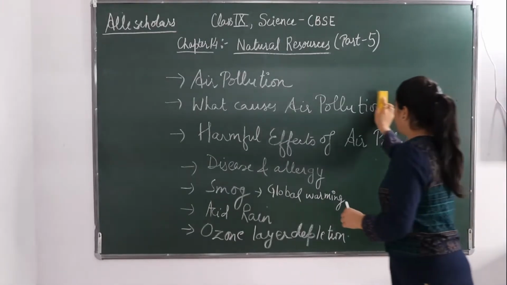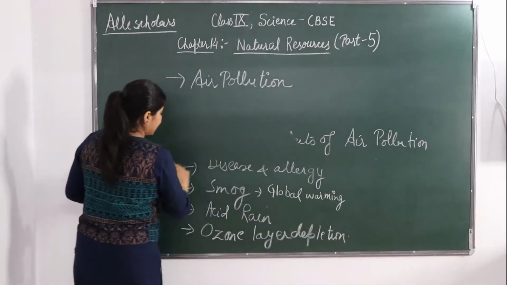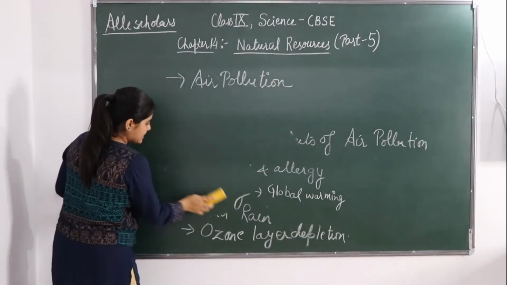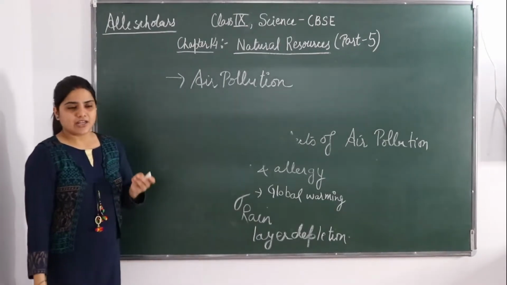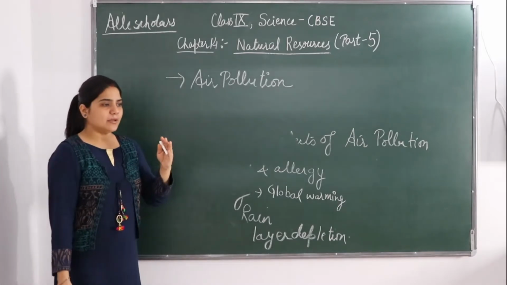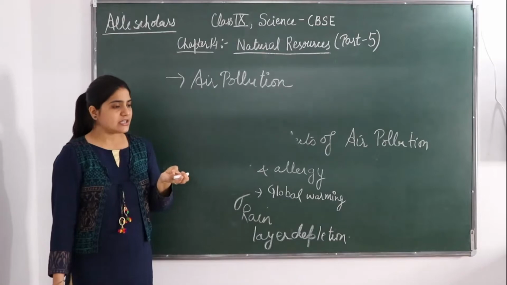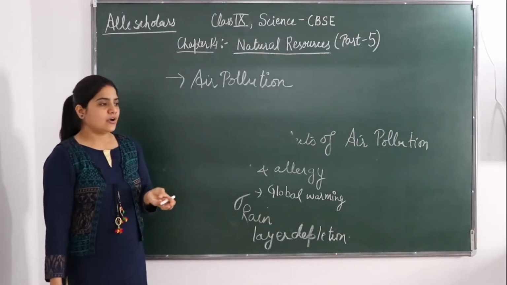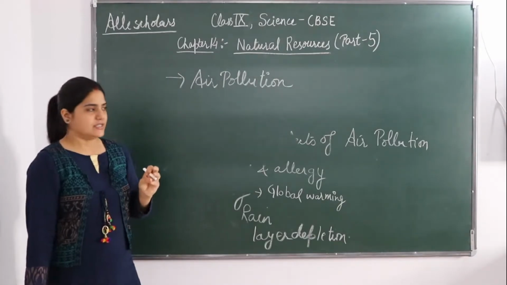If we talk about air pollution, we can say that air pollution is an undesirable change. एक ऐसा change जो कि desirable नहीं है, undesirable change, and that change can be a physical change, a chemical change, or it can be any biological characteristic which changes.